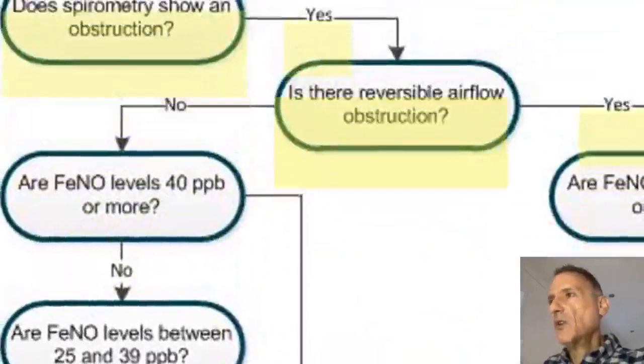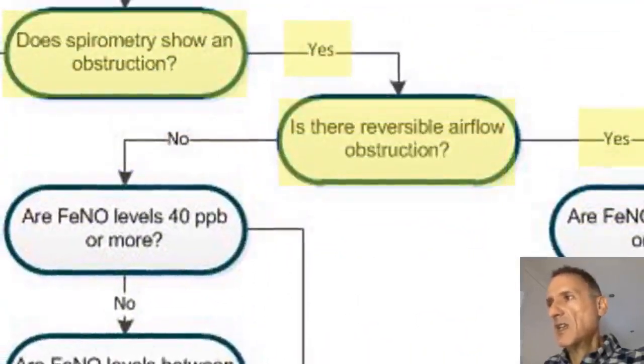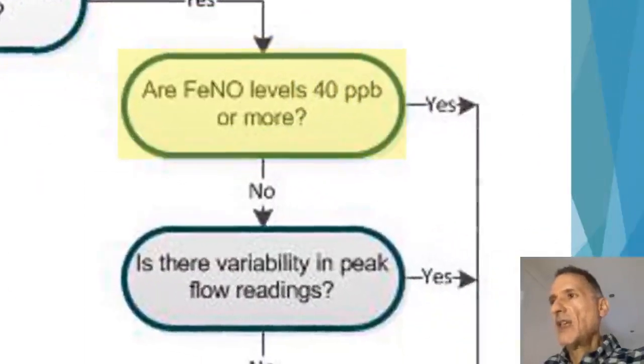And equally, if we go back to our initial assessment at the beginning, doing fractional exhaled nitric oxide, spirometry and bronchodilator reversibility, and find that there is an obstructive spirometry and reversible airflow obstruction, as part of the initial assessment we will need to look at the fractional exhaled nitric oxide levels and see if they are high, that is 40 or more.